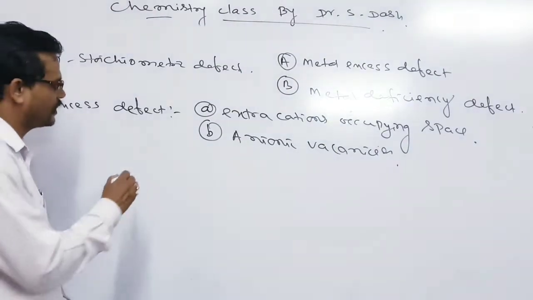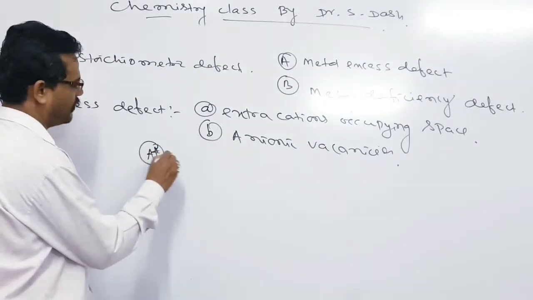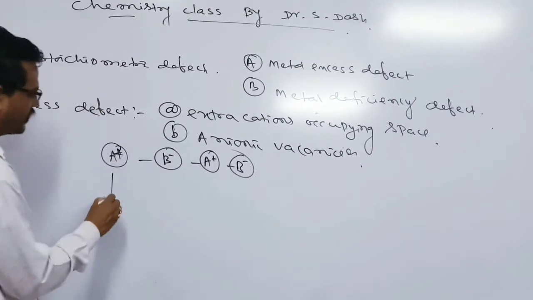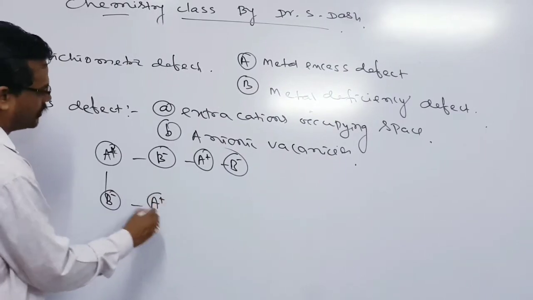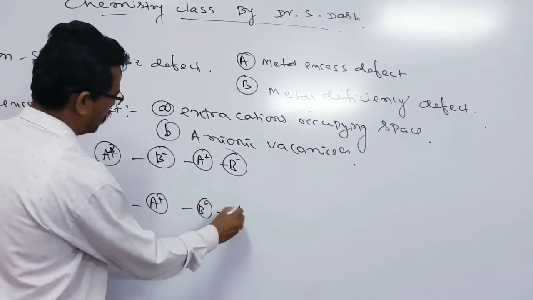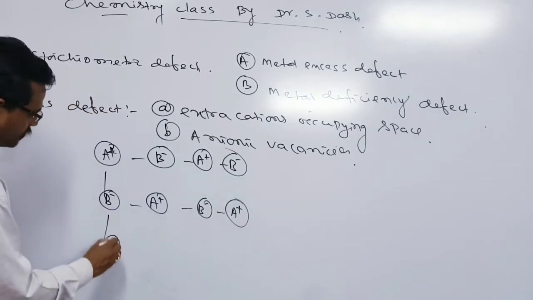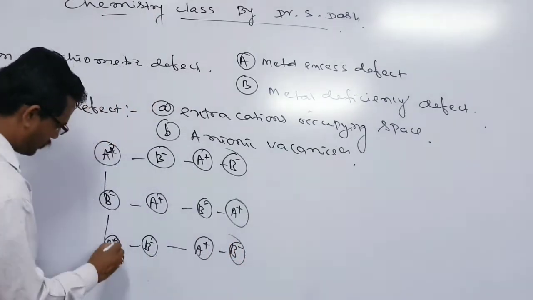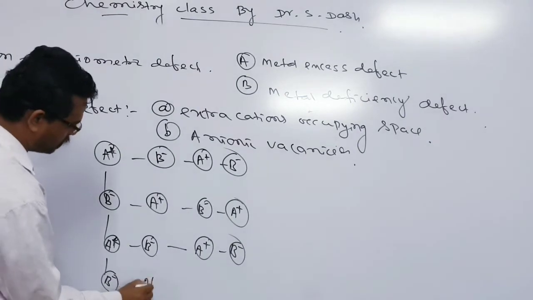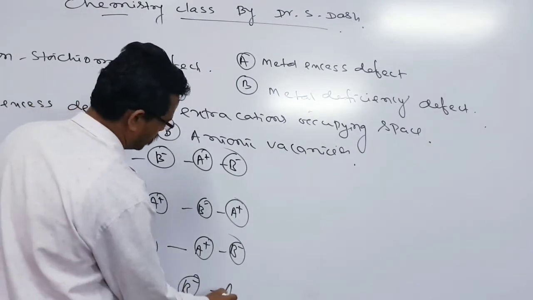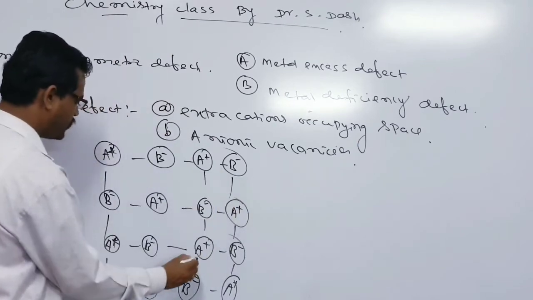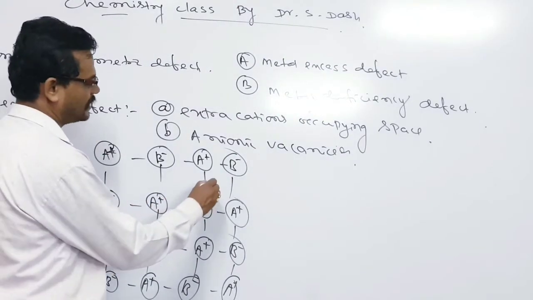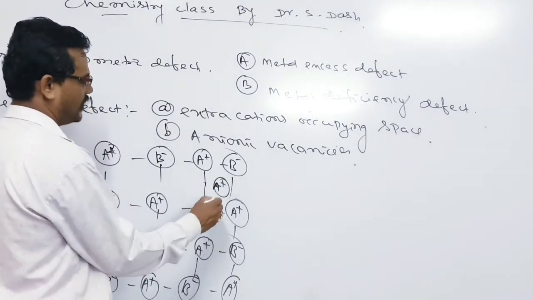For example, let us look at the diagram of this type of defect. The cation A plus and B minus. In case of extra cations occupying the space, a cation is present in an interstitial position, that is, the empty spaces.